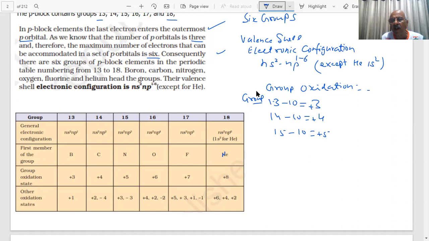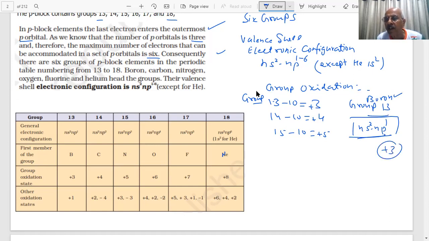For example, if I have group 13, students, which is my boron family, then you have boron, aluminium, gallium, indium, thallium. And what we find is ns2 np1. So we are expecting a plus 3 oxidation state if the 3 electrons are lost.